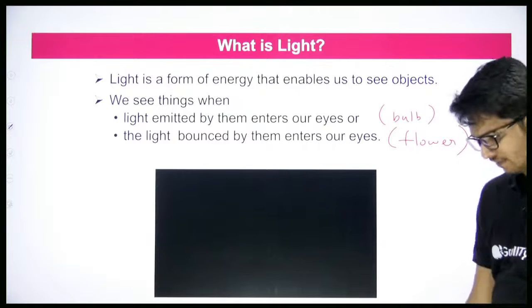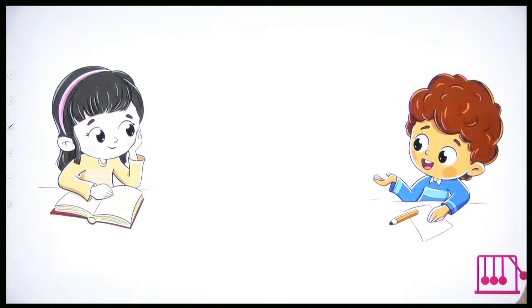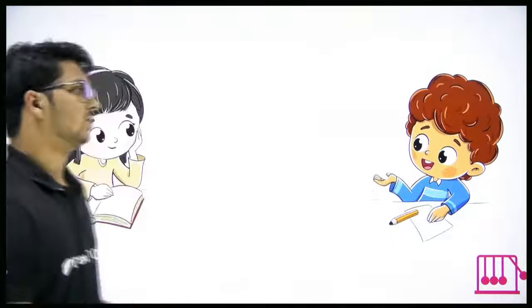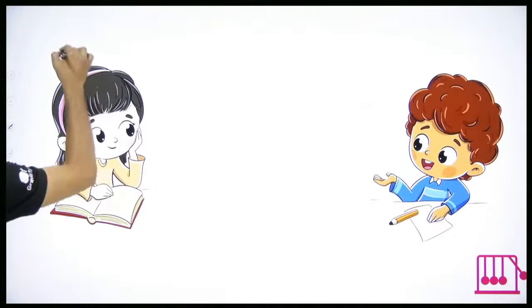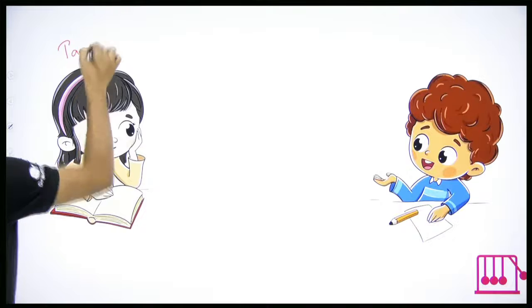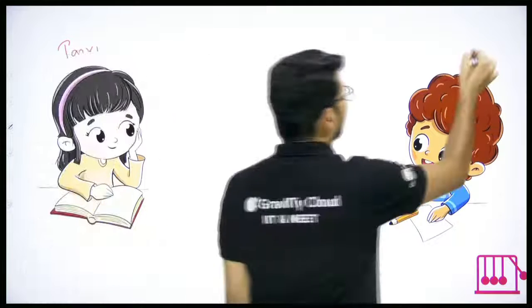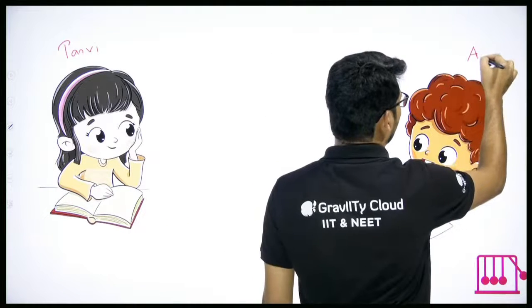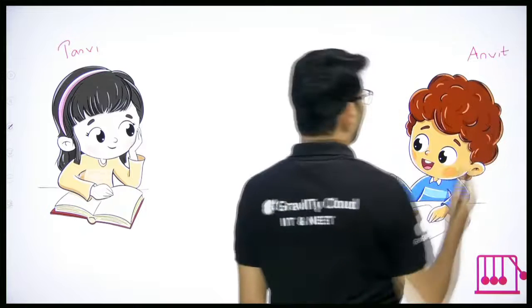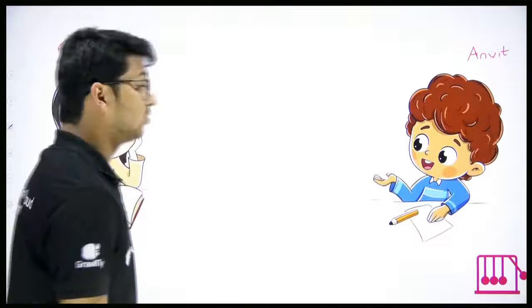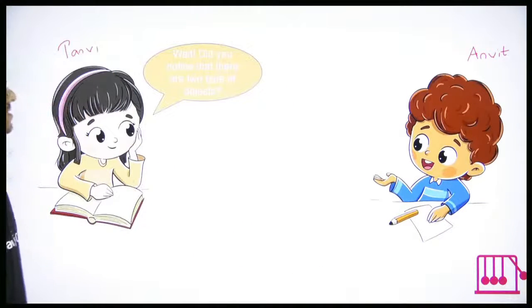Okay. Now let's continue. Let's look at two kids talking to each other. Let's call her Tanvi, and let's call this boy Anvit. Tanvi and Anvit. Let's listen to what they are talking to each other. So what is Tanvi saying?